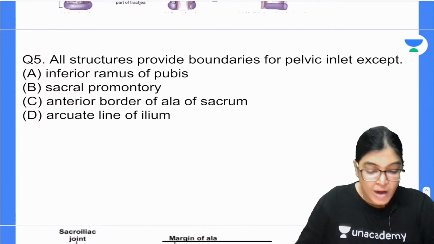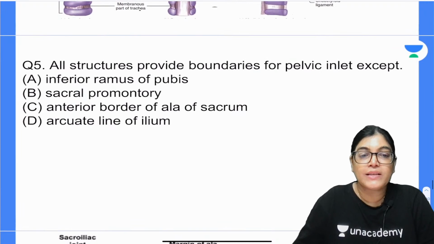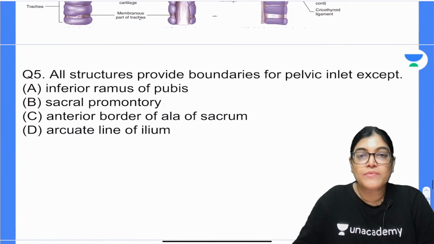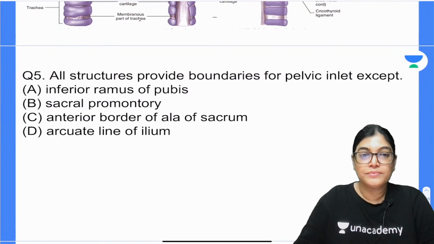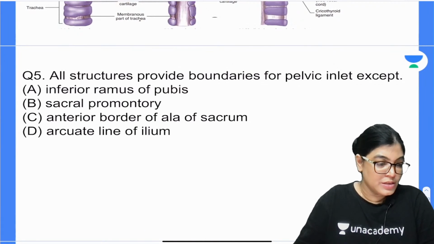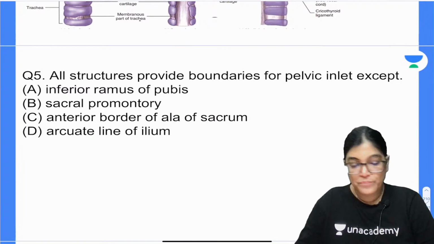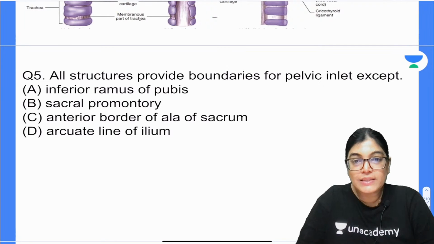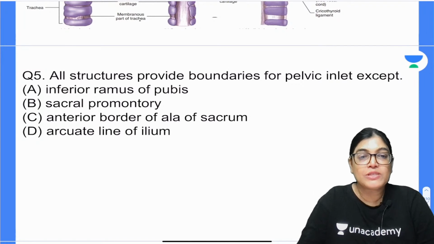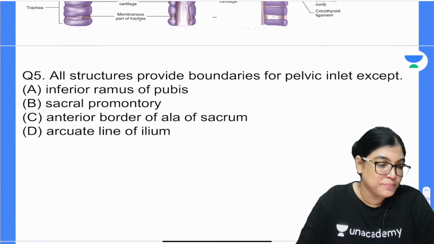Okay, question number 5th. All structures provide the boundaries for pelvic inlet except which of the following? Which of the following is not providing the boundary for pelvic inlet? We have got 4 options: inferior ramus of pubis, sacral promontory, anterior border of ala of sacrum, arcuate line of ilium.